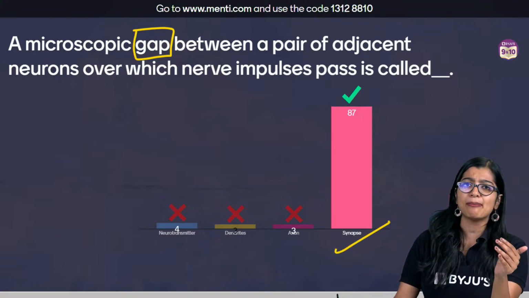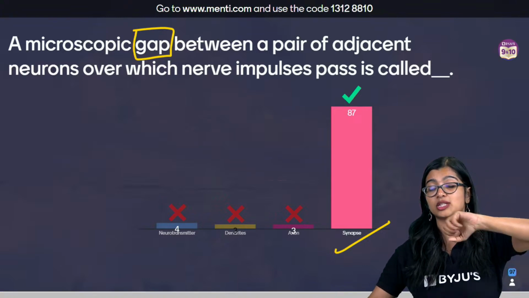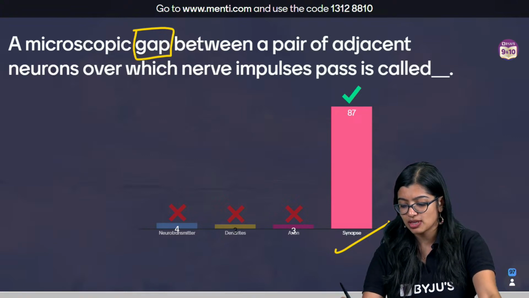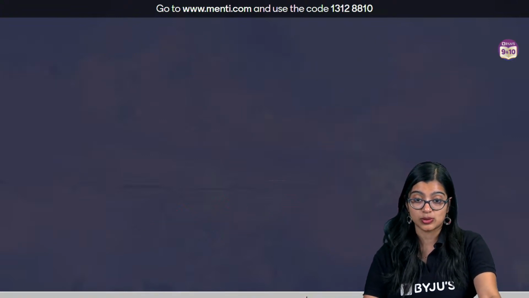When you talk about a gap between two neurons, the axonal end and the dendritic end, we know that it is a synapse, not axon, dendrite, or neurotransmitters.